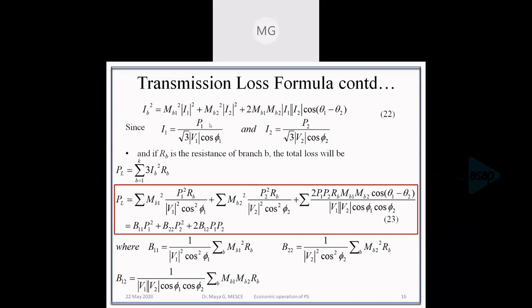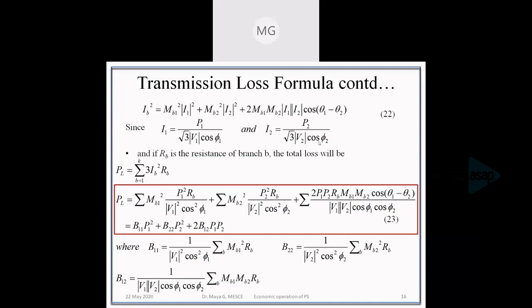As our system is a three-phase system, the current I1 can be written as P1 divided by root 3 V1 cos phi 1, and similarly I2 can be written as P2 divided by root 3 V2 cos phi 2.